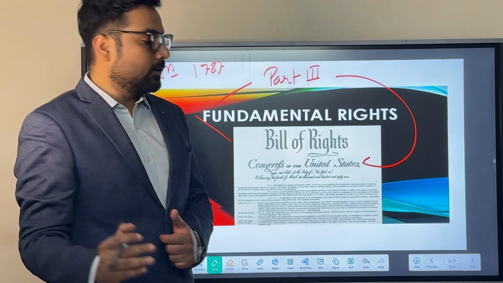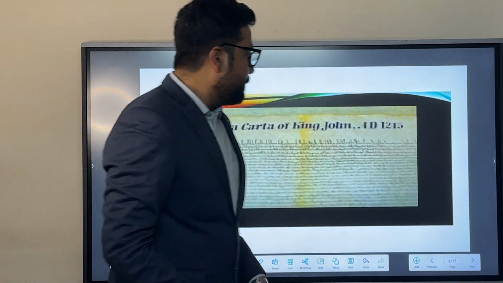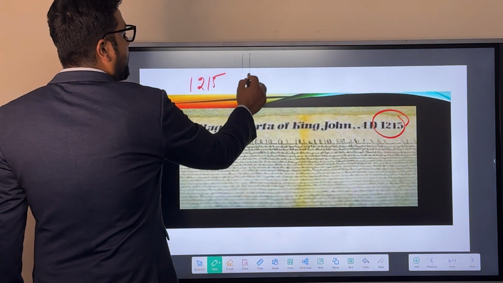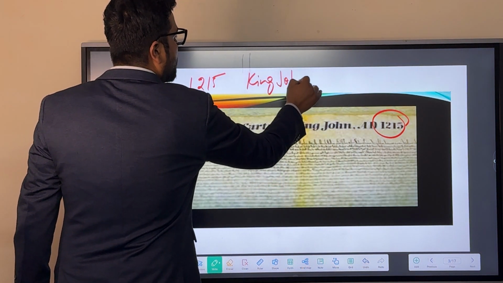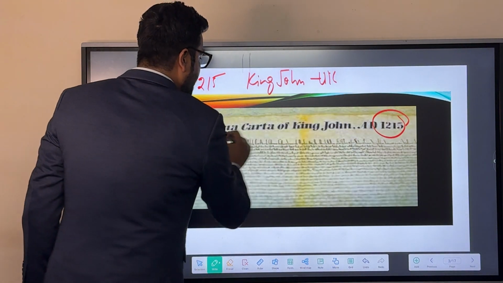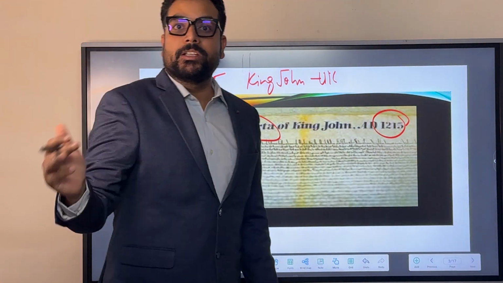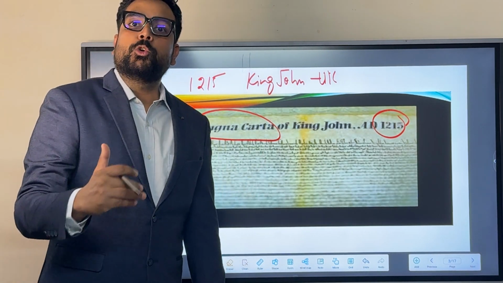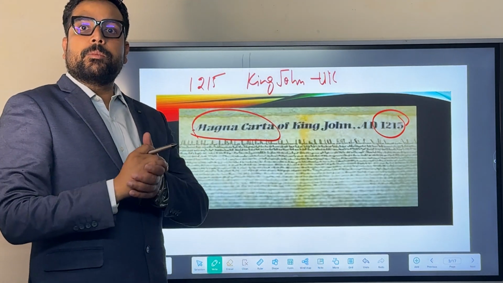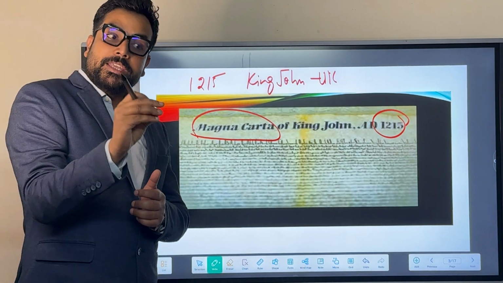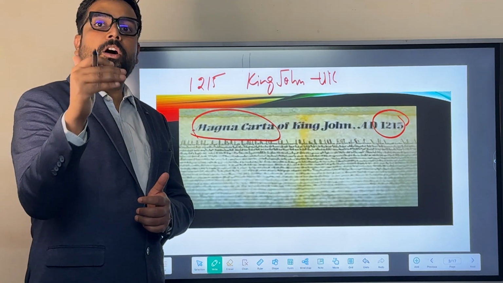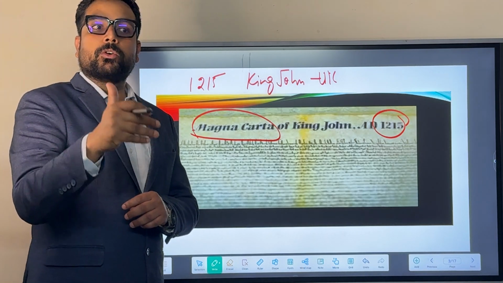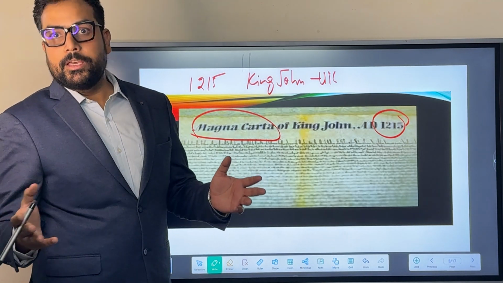But this is not 100% true. Reason being, before the USA, in the year 1215, for the first time King John of the UK brought the concept of Magna Carta. This Magna Carta was a document where he agreed to provide some privileges or rights to the feudal lords as well as the people living in the UK. With the help of this document, the ruler, King John, limited his power so that middle-class people could enjoy their rights.